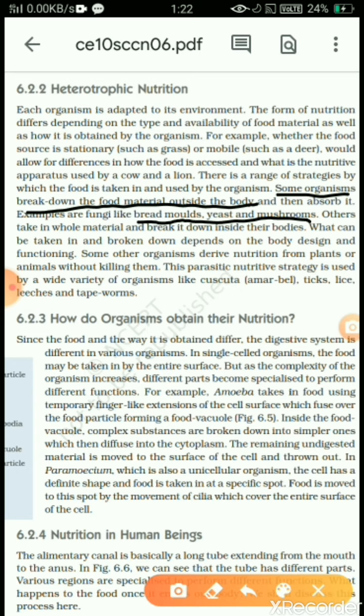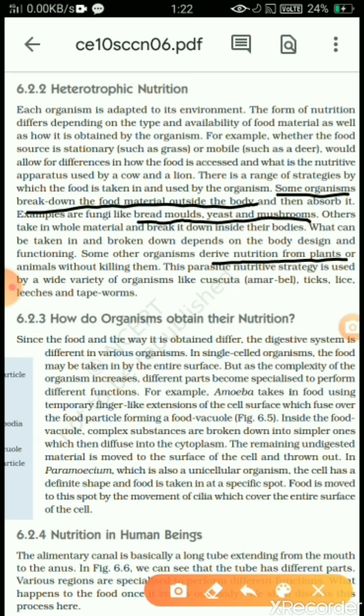So, what can be taken in and broken down depends on the body design and functioning. Some organisms derive nutrition from plants or animals without killing them. You know very well, parasites.